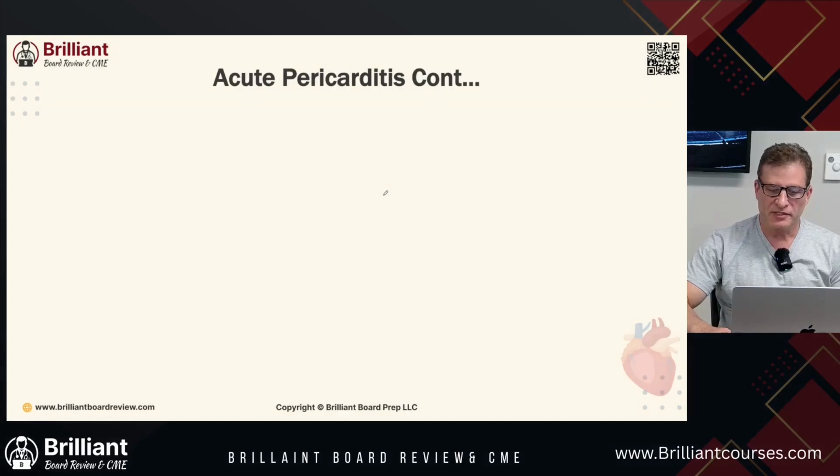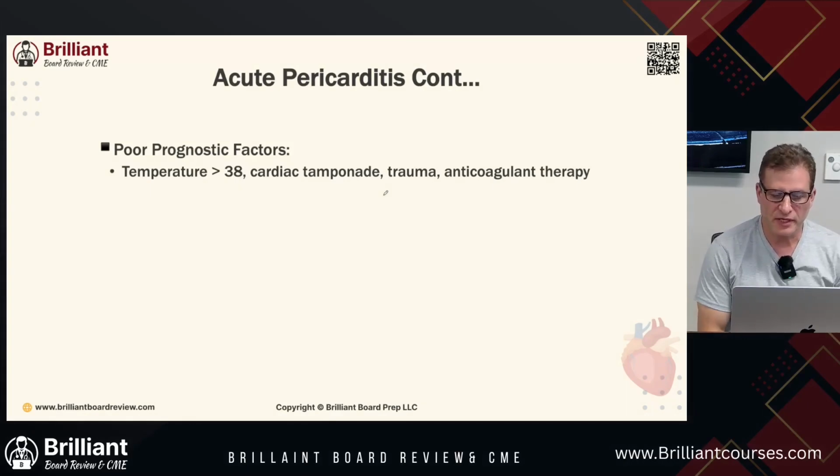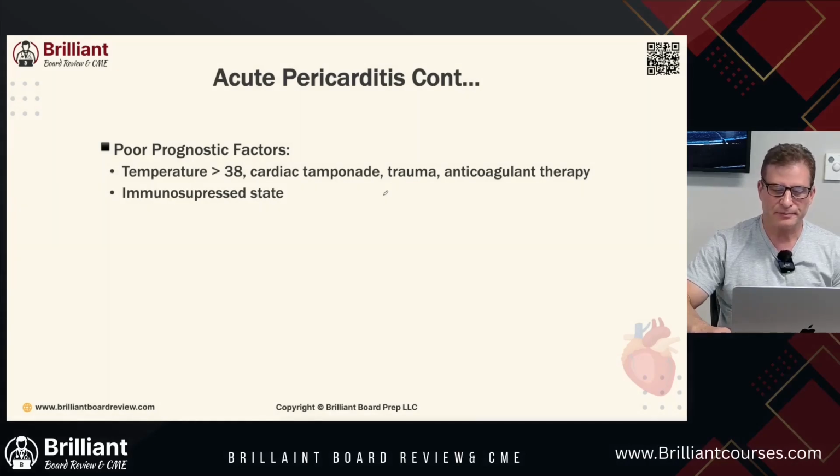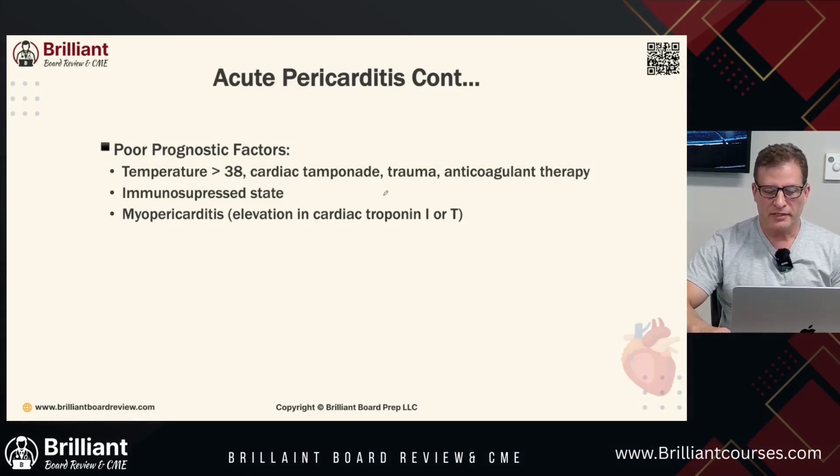Acute pericarditis continued. Poor prognostic factors: temperature greater than 38, cardiac tamponade, trauma, anticoagulation therapy, immunosuppressed state. Myocarditis, myopericarditis: we have elevation in cardiac troponin I and T.